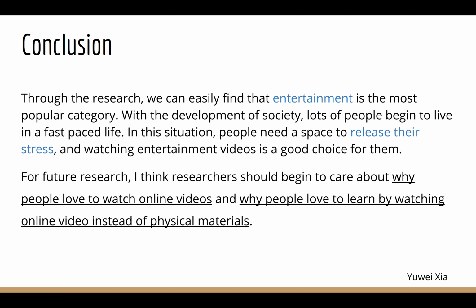For future research, I think researchers should begin to care about why people love to watch online videos, and why people love to learn by watching online videos instead of physical materials. This is important because using physical material is a traditional way of learning, and people have been using it for a long time. It is necessary for us to know why it is easy to replace textbooks with online videos.